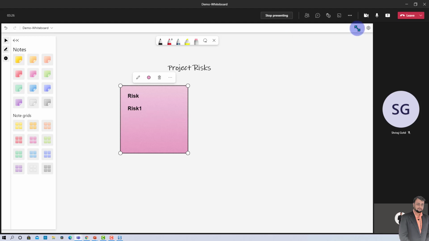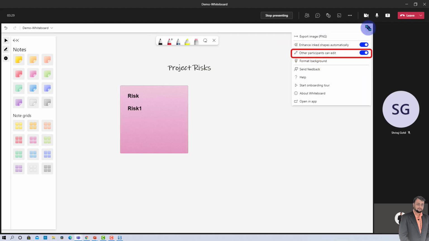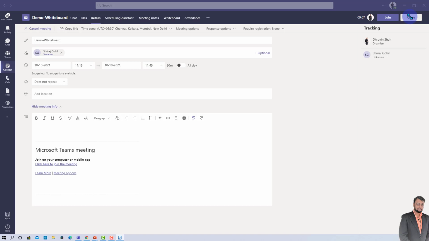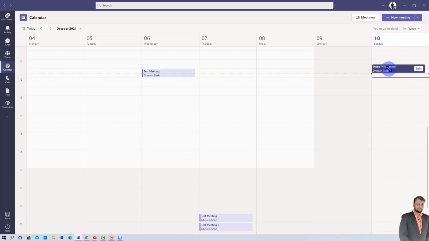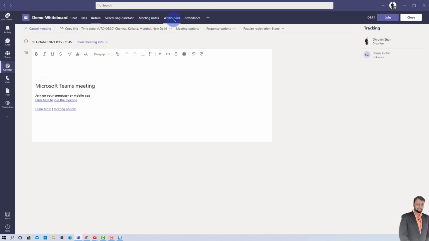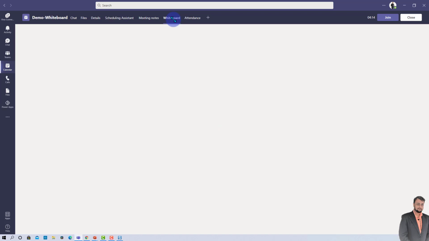And over here as well, if you have many participants and you want to restrict other users from participating in the whiteboard, you can just turn it off, right? Now let's say, for example, our meeting has ended, and after that I wanted to access that whiteboard. So how can I access that? For that there are two ways. First is that you need to go to your calendar and open the meeting, and over here you will be able to see an option, whiteboard. So all the things that were discussed during that call, that whiteboard will be reflected over here, and you can check the information from there.